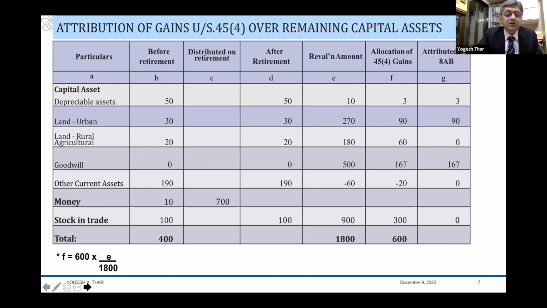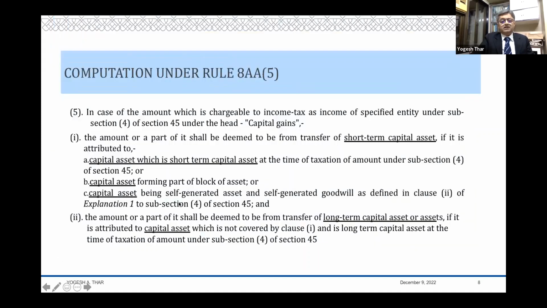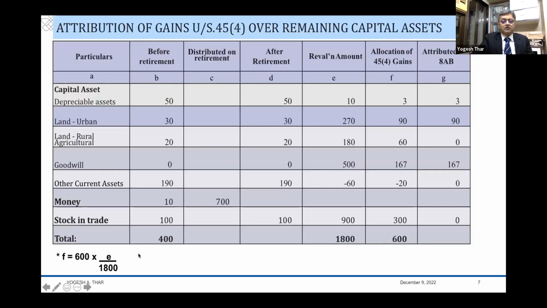As you see, the first column is the amounts before retirement. This is all book values of 400. Something which is distributed on retirement is 700 by way of cash. Now we have to assume that this cash was not there, and therefore either the firm will borrow or the remaining partners will bring in that cash, and that is how this cash will come in.